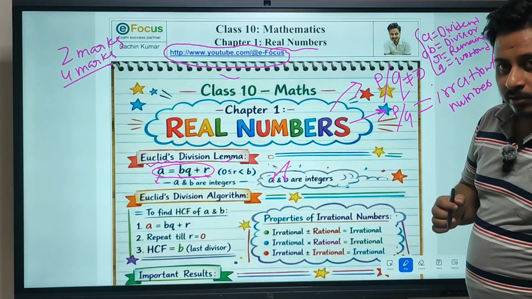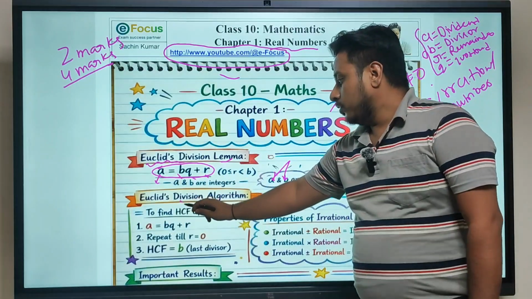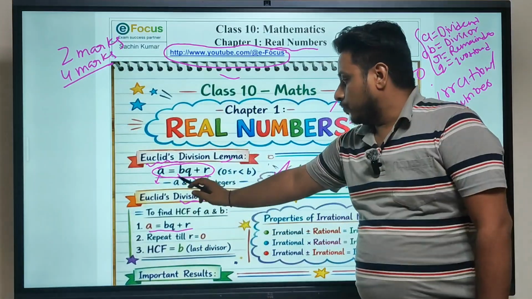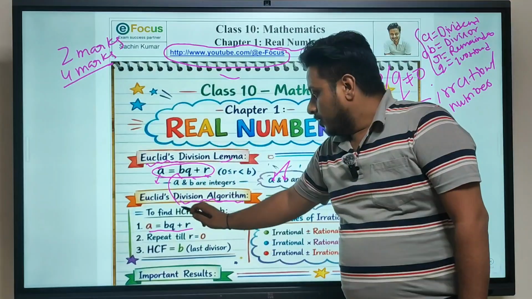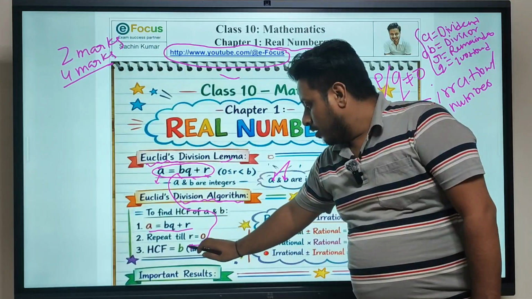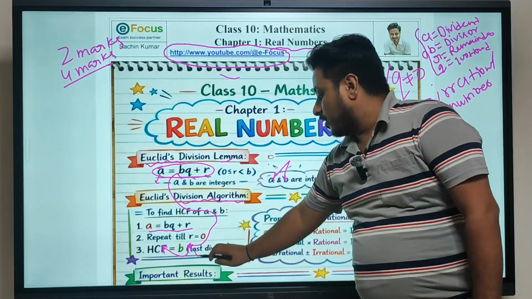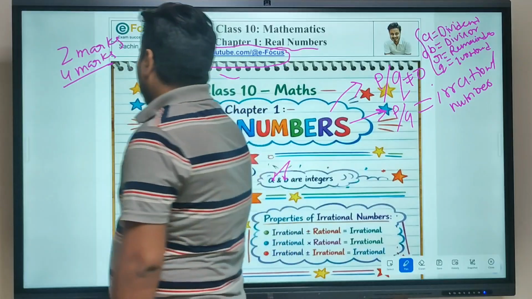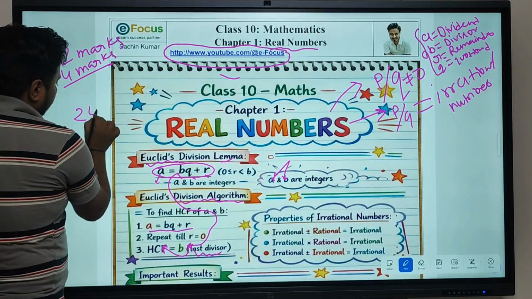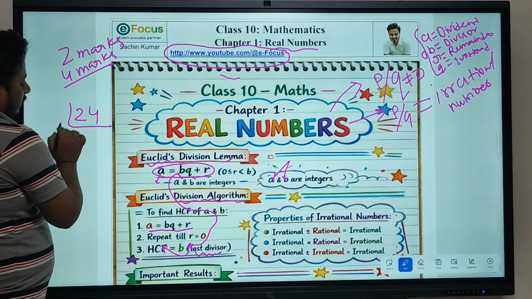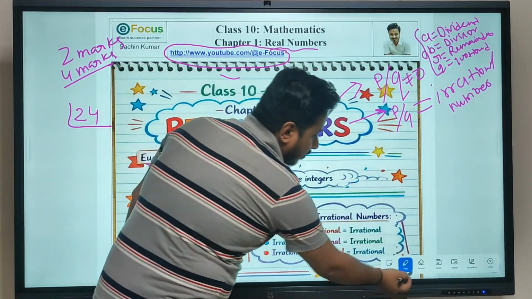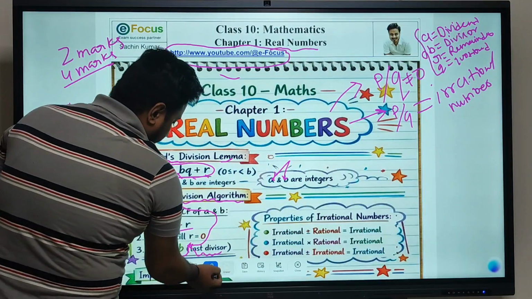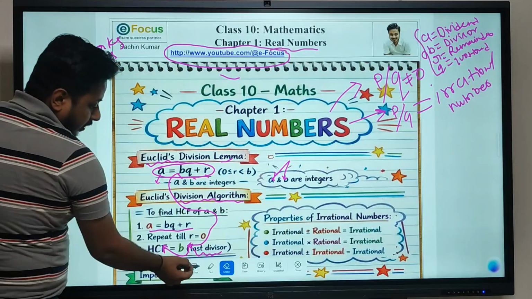In a similar way, there is another algorithm which we call the Euclid division algorithm, where in this equation, this particular b we call the highest common factor, which is the largest divisor. So whenever you divide any number, for example, I'm giving the example, if you divide 24 and you start dividing it, I should take it here so that I could get everything in the same place.